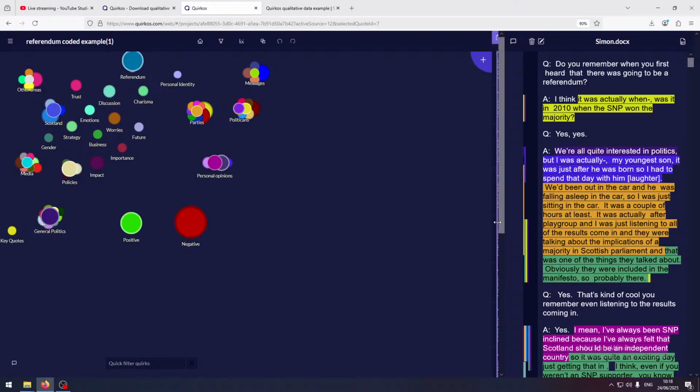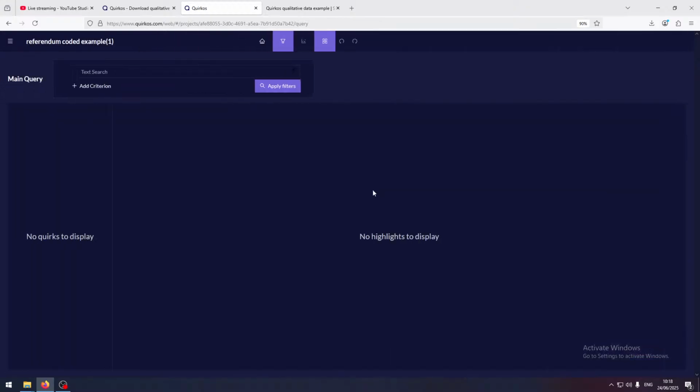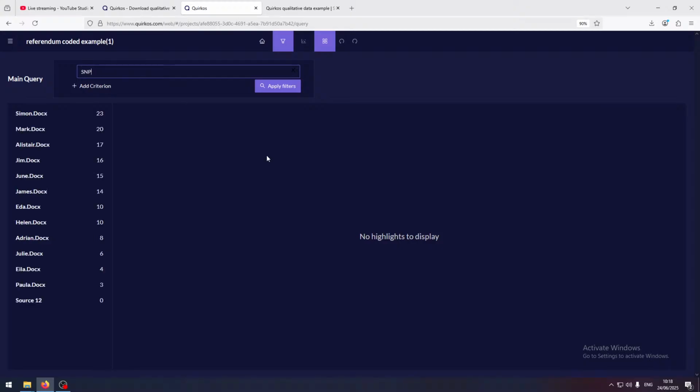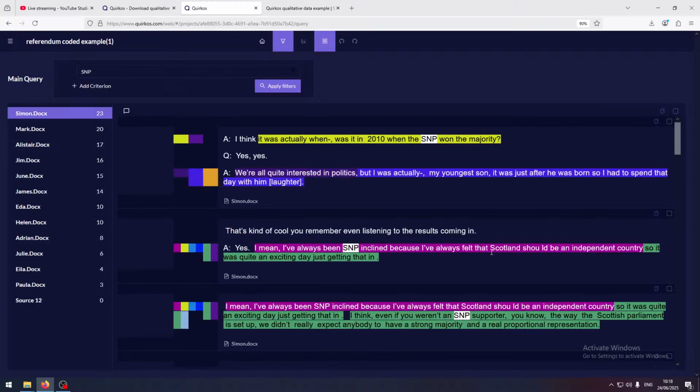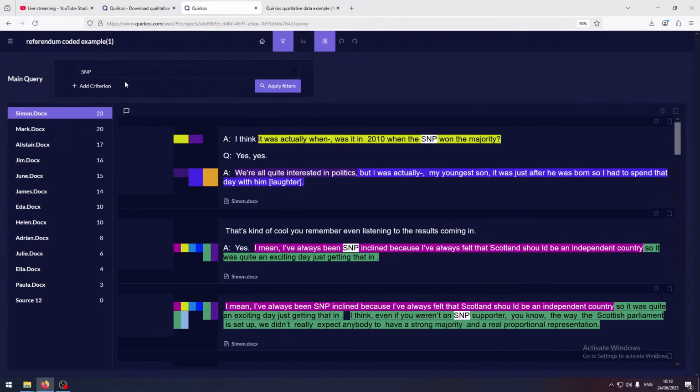Now, the next thing is, I wanted to show you how we would use the properties. So we click on this filter view here. This allows us to search for lots of different things which are in the project. For example, we can search for a keyword like SNP would be quite a good example. Who talks about it most? Okay, Simon, 23 times, and those are all the instances of that particular word in there. So that's kind of useful.